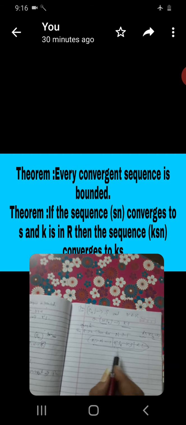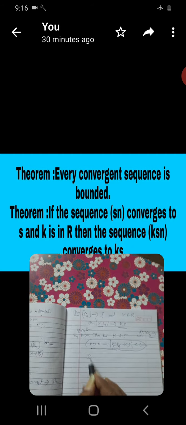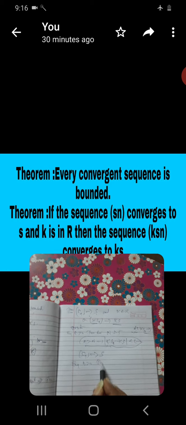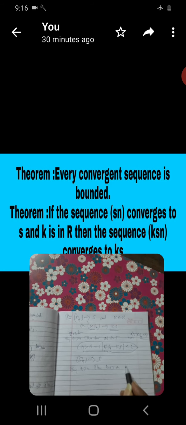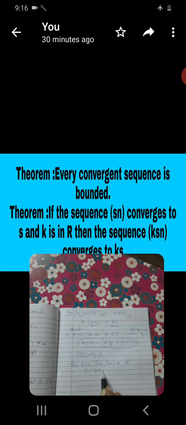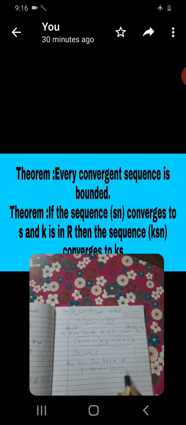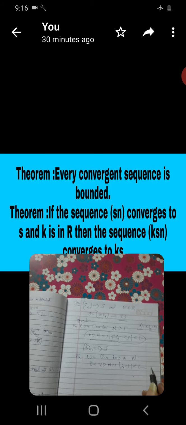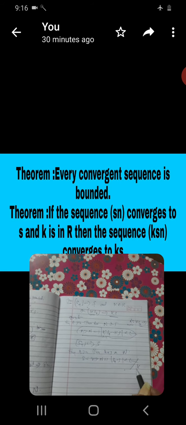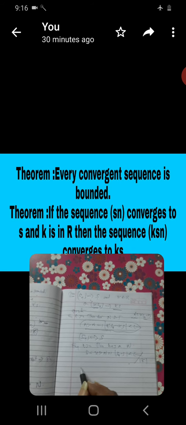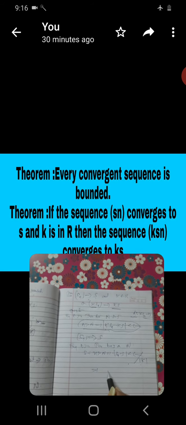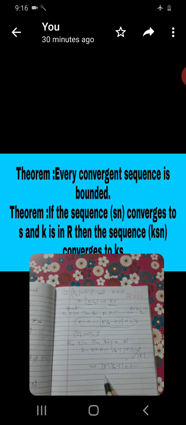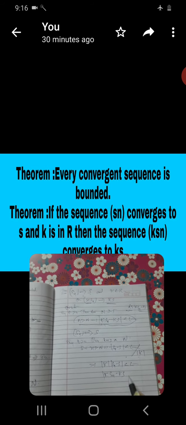You see, you already know the given statement: Sn is convergent to S. So for every epsilon greater than 0, there exists a capital N such that n greater than N implies the absolute value of Sn minus S is less than epsilon. Here, this epsilon is chosen as epsilon by mod K. You write inside, mod K times the absolute value of Sn minus S is less than epsilon, so the absolute value of K Sn minus K S is less than epsilon.